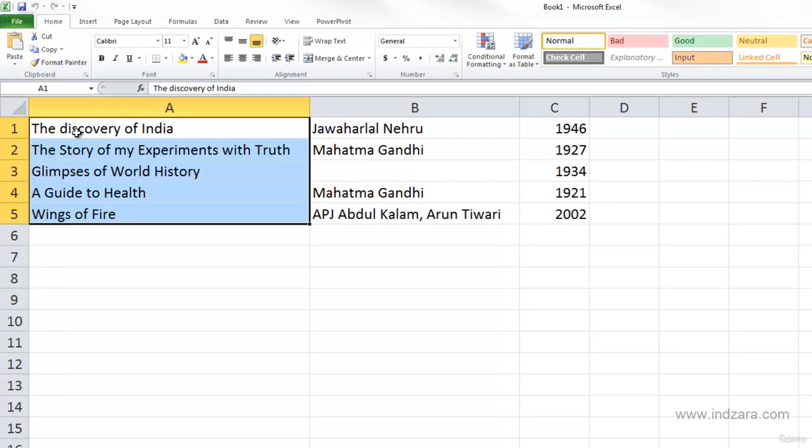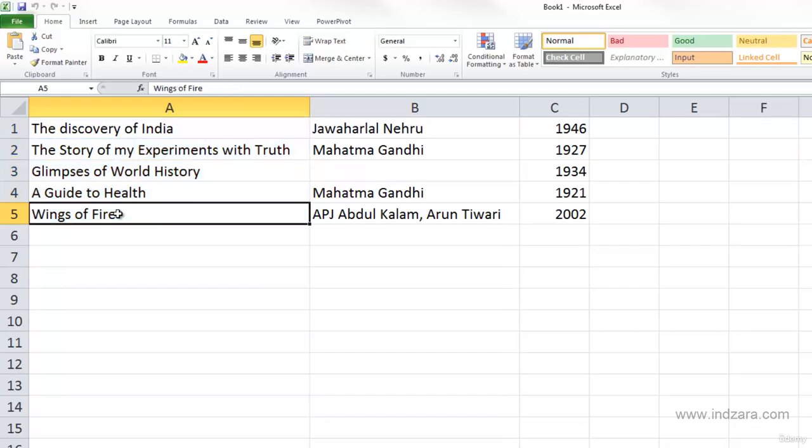A1 is the active cell as indicated by the color here versus the colors in these cells. And A1 is also shown in the formula bar here. The content of A1 is visible. So we were able to select A1 through A5 just with the mouse by clicking A1 and then dragging until A5. We can do the opposite too.